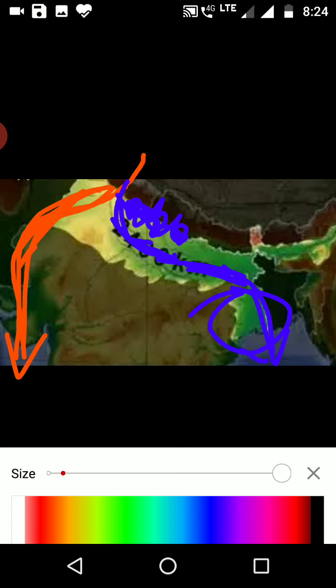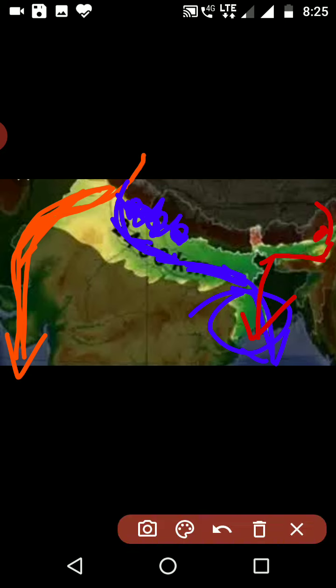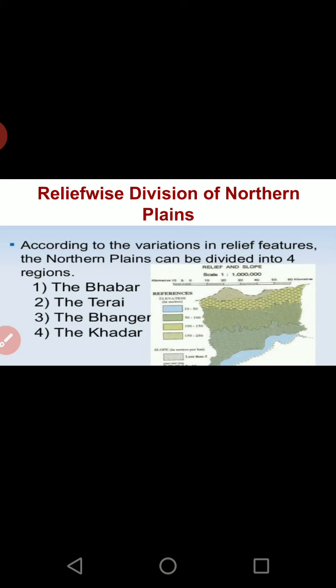Now let us understand with the Brahmaputra. Brahmaputra is coming down into the plains over here. So it must have its Bhabar here, then the Terai, then the Bhangar, and then finally the Khadar. Likewise, it is not one kind of division, it is a kind of deposition. So every river performs various types of deposition, and studying those various types of deposition is what relief-wise division means. The first division: these are the four divisions, Bhabar, Terai, Bhangar and Khadar.